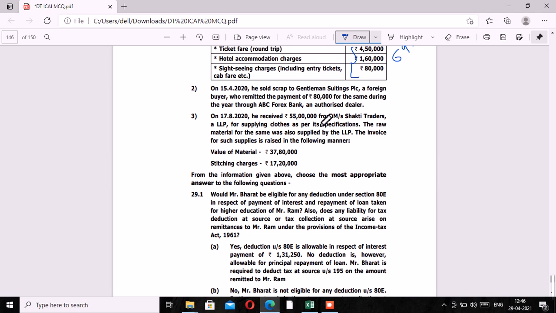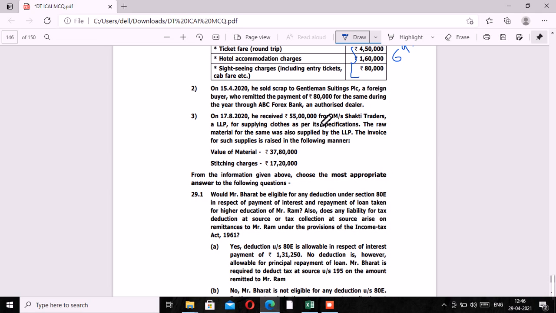First of all, in case of scrap, when scrap is sold, then TCS applicable is 1%. Further, it is a must that scrap should have been sold for business purpose to the other person. That is, the other person should have bought scrap for business purpose, that is for the purpose of further sale and not for consumption sake.